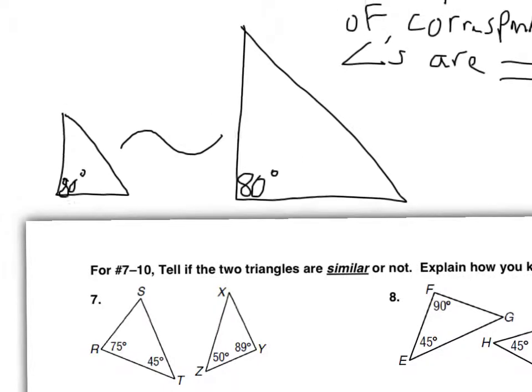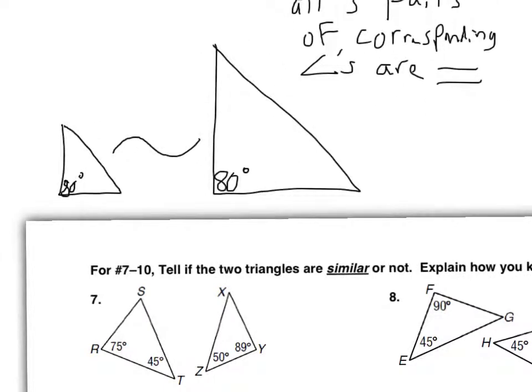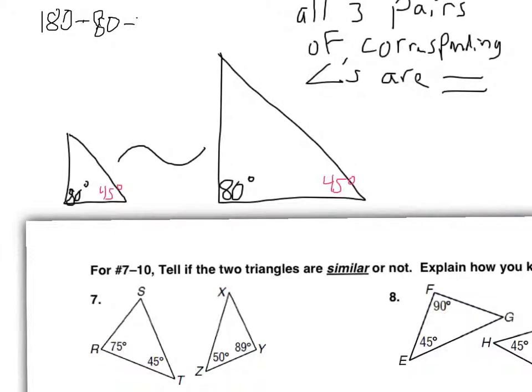So let's say this angle right here is 45 degrees. If these two triangles are similar, then this also has to be 45. And what would the third set of angles be? Well, another thing we know about all triangles is that all triangles add up to 180. So if I wanted to figure it out, I could do 180 minus 80 minus 45.